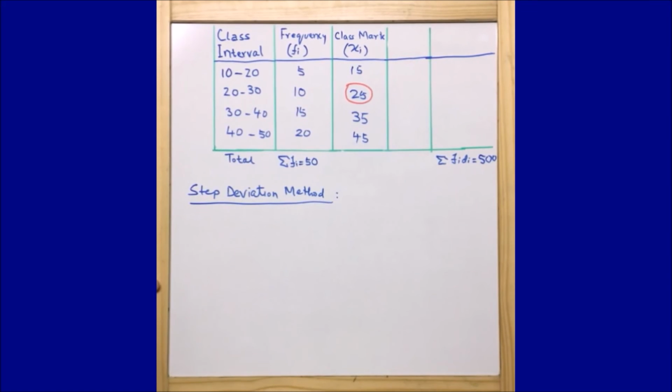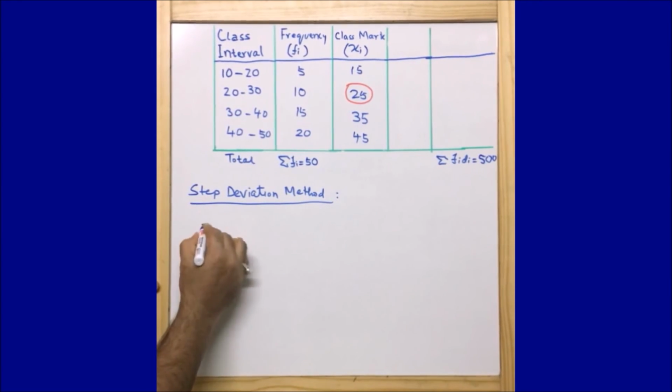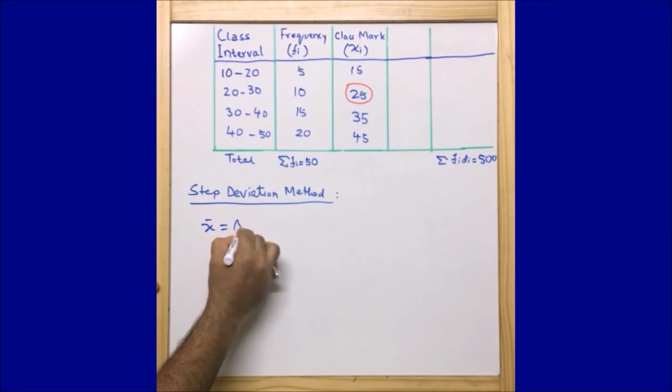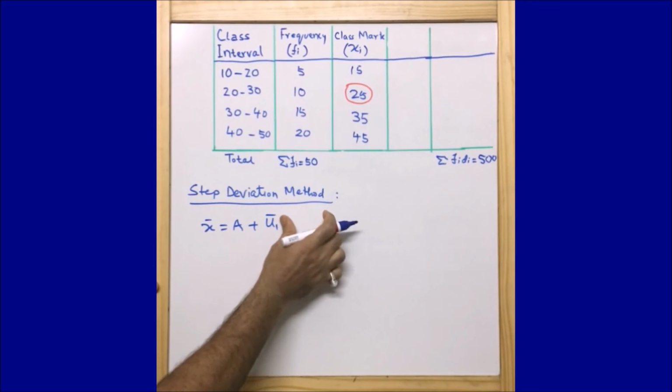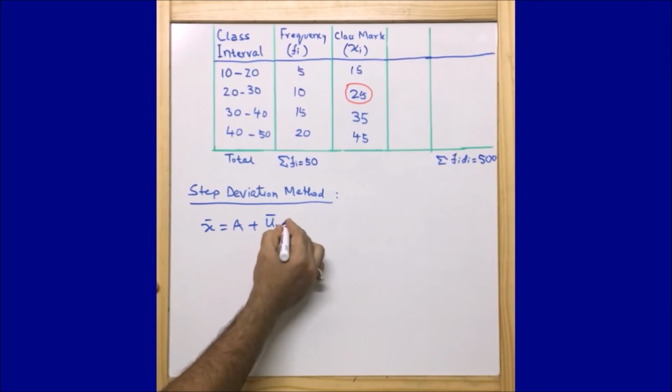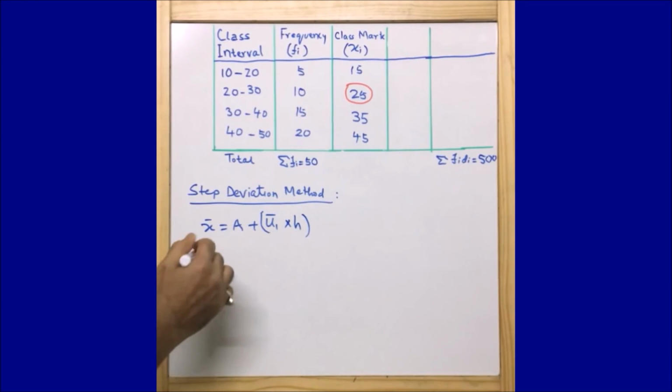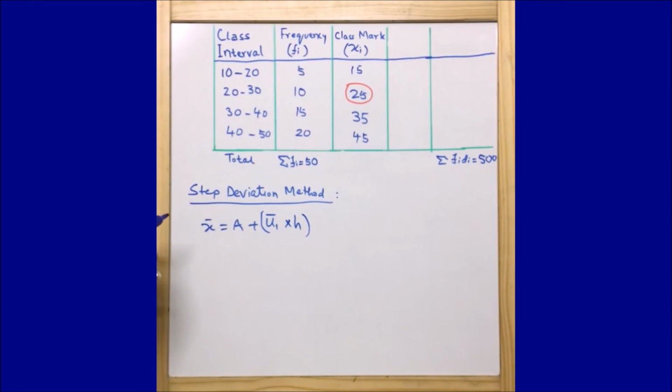So as we already discussed, the formula for step deviation method is nothing but mean is equal to a plus mean of ui into h. This is the formula that we need to find out mean using step deviation method.